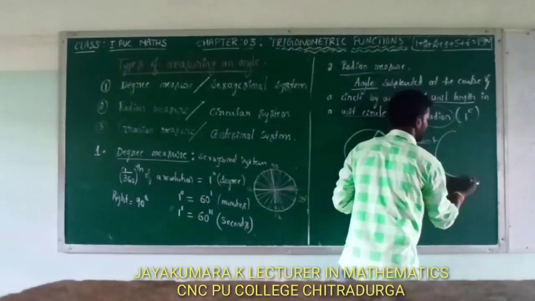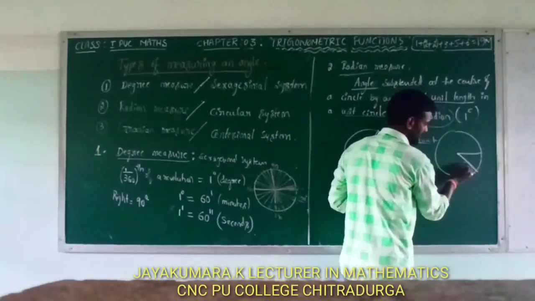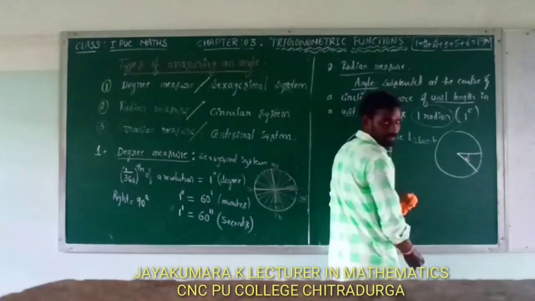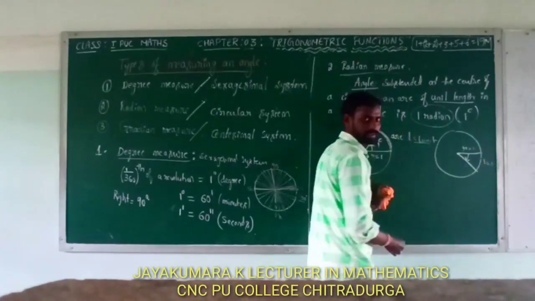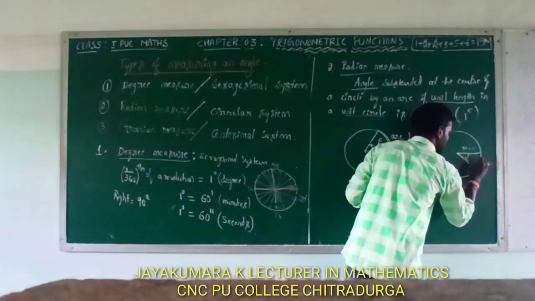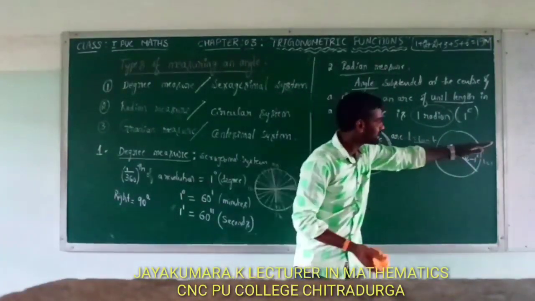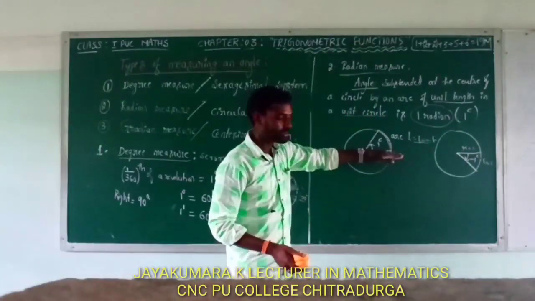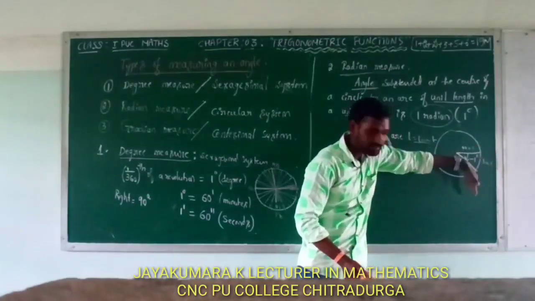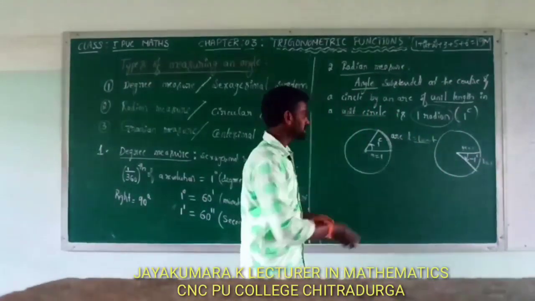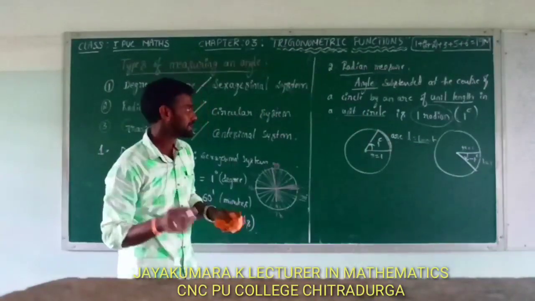For the same, here, angle subtended at the center of a circle by an arc, radian. Okay, here this is positive angle, this is negative. Here the amount of rotation is along what? Anti-clockwise. The amount of rotation of a given ray is along clockwise direction. So this is positive angle, negative angle. This is 1 radian, this is minus 1 radian. Okay, next.